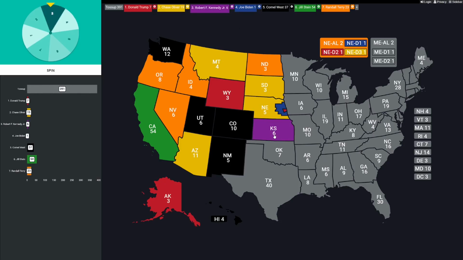Let's keep going to Oklahoma, lucky 7 electoral votes. The spinner says number 7. That is lucky. Randall Terry swiping 7 more. The next state is Texas. Huge cache of votes here, 40. On these big states, everybody's looking for their number. Let's do it. Who's going to get them? Number 2, Chase Oliver.